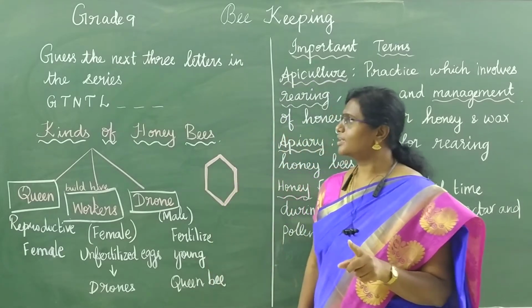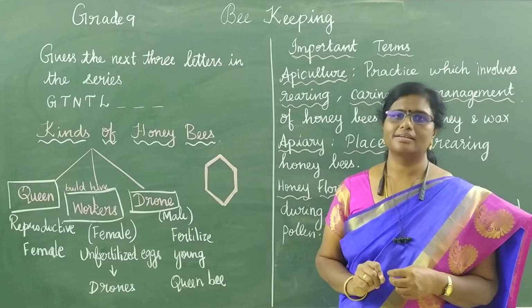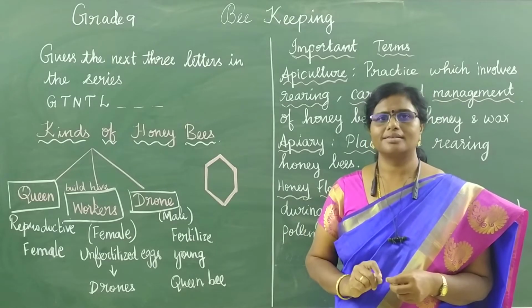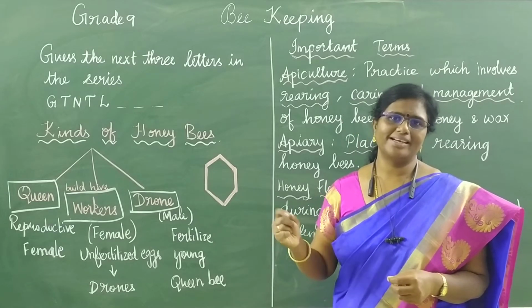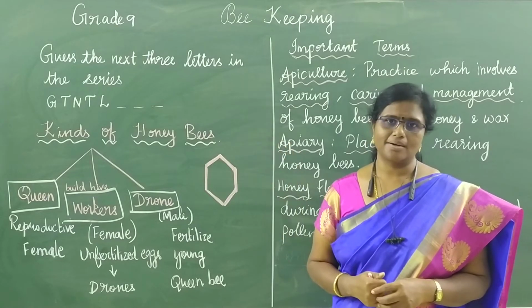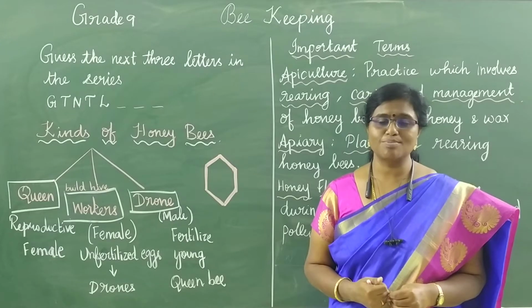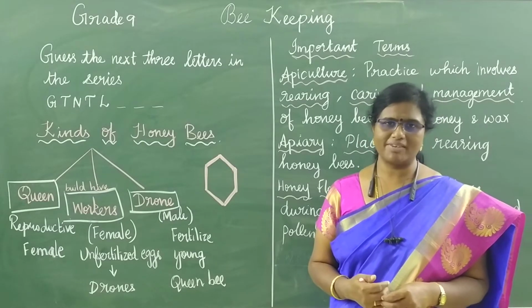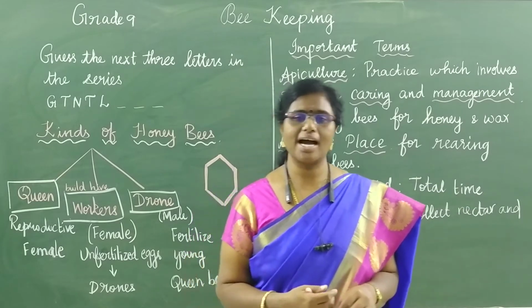I think you would have written A, B, C, D and you have tried in the reverse order, in the ascending order, in different order, odd number, even number. I think many methods you have used to try this answer. So how many minutes you have taken? I believe at least more than 2 minutes or 3 minutes you would have taken, or more than 5 minutes. I think you are ready with the answer. Shall we see the answer?